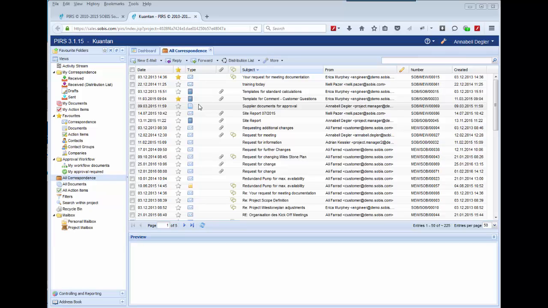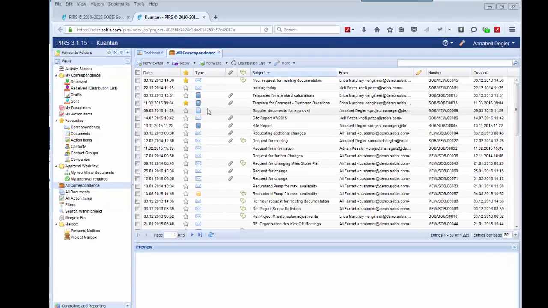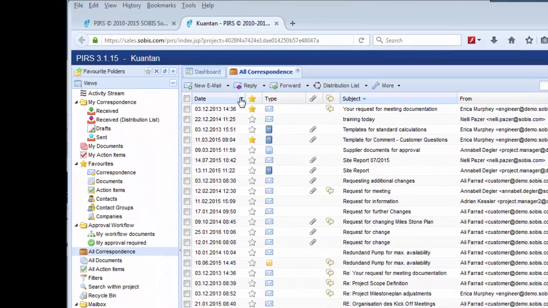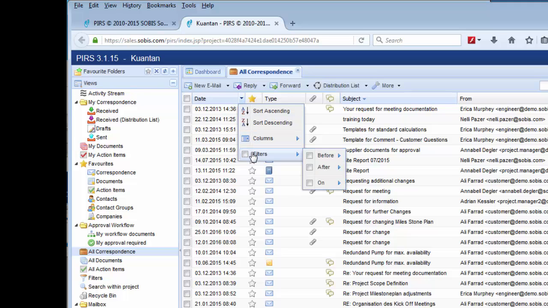Let's say, for example, you need a list of all correspondence sent to your customer within the last quarter of 2015. First, we want to select a period, and I go to the column Date, unfold the column Options, and select Filter.